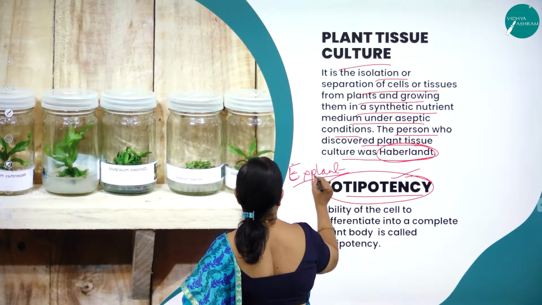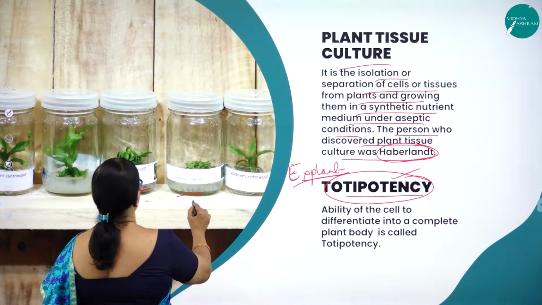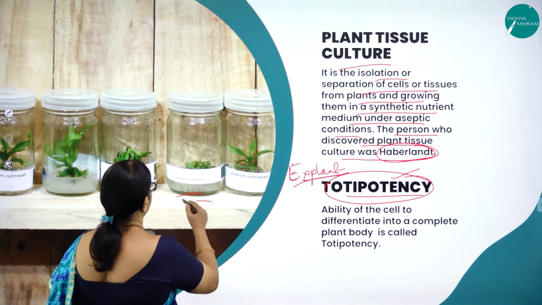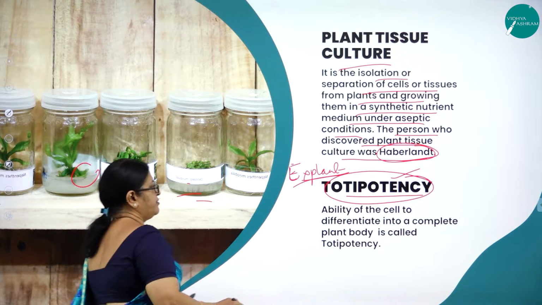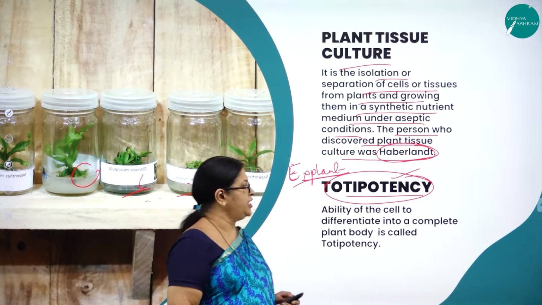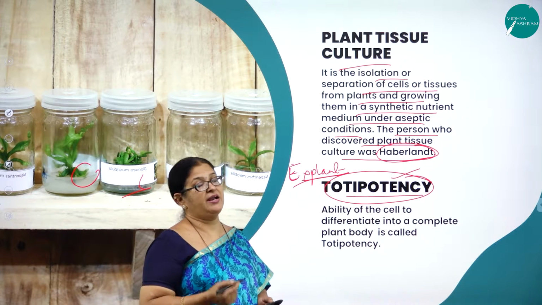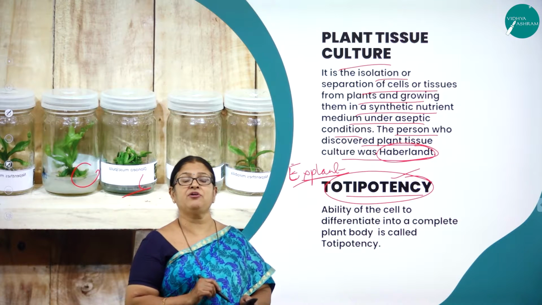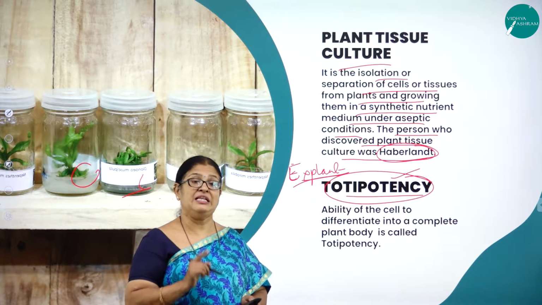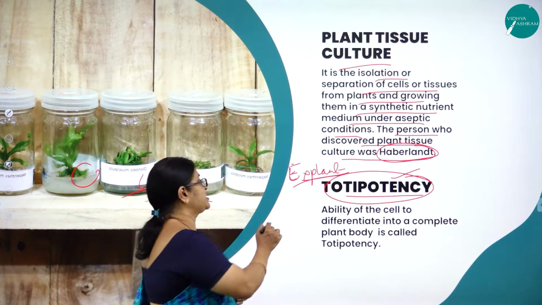It is called explant. Here you can see the beautiful picture of how they cultivate the plants in the bottles, right? So what is totipotency? Totipotency is the ability of a plant cell to multiply and regenerate into a new plant. As I said, this property of totipotency led the scientists to develop desired plants with explant.